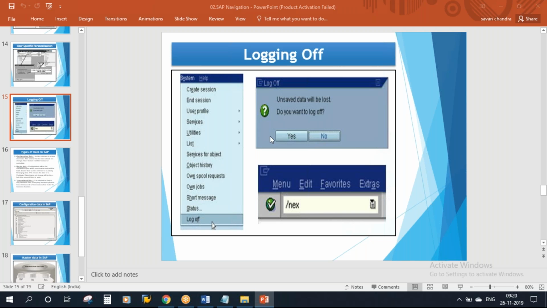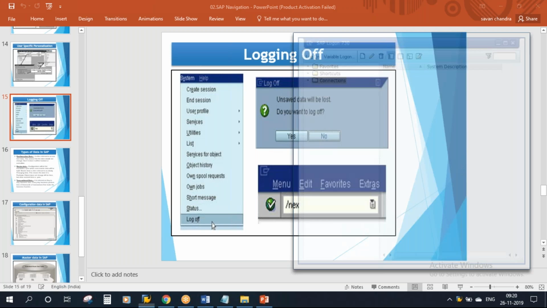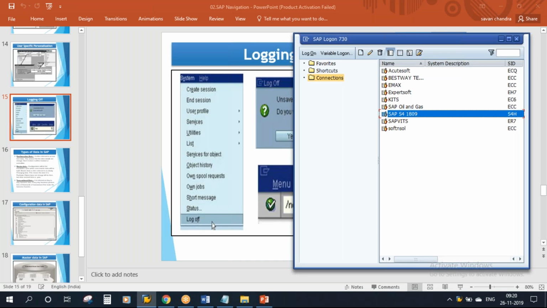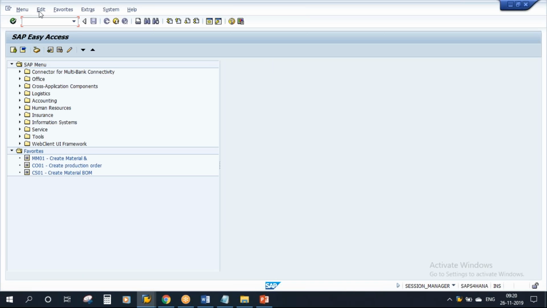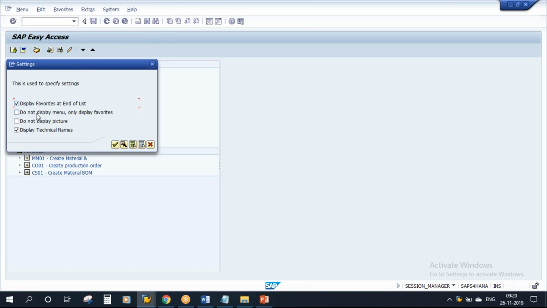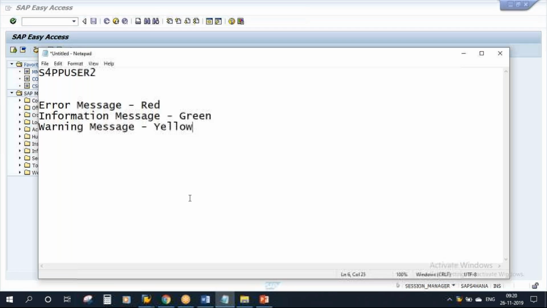Now in SAP, for every transaction there will be a transaction code. I'll show you that. Now in SAP, all the activities are done through transactions.